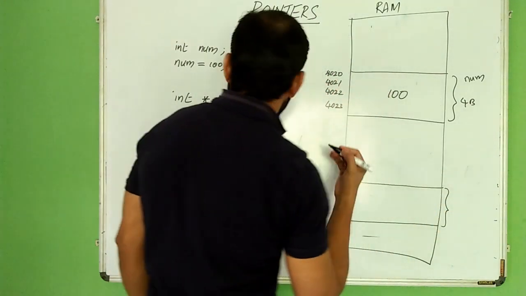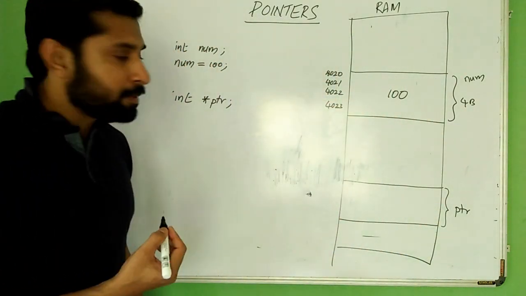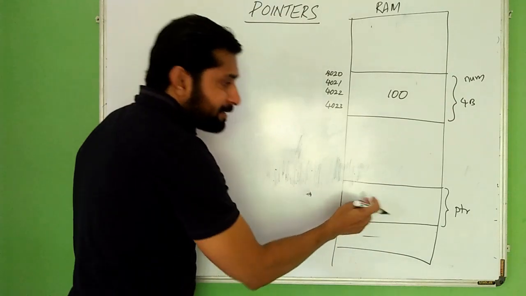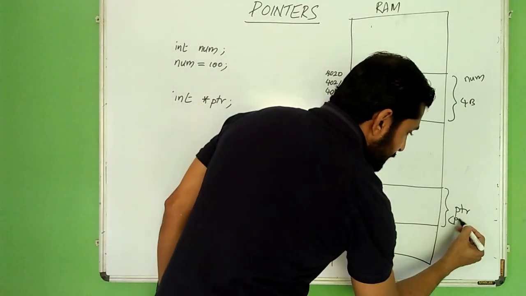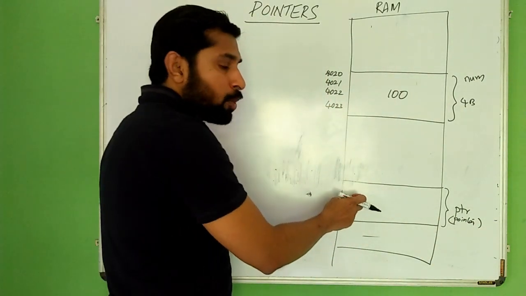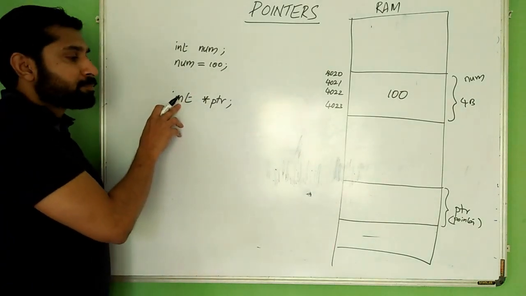This entire space is named as ptr. It is of type pointer. This can store addresses because this is a pointer. This can store the address of an integer location.